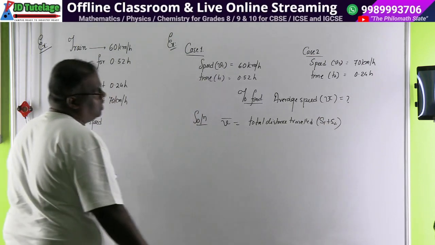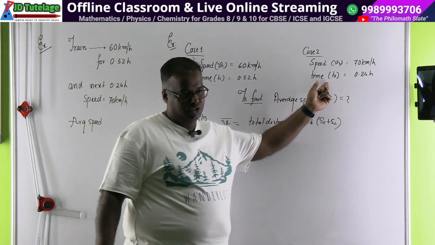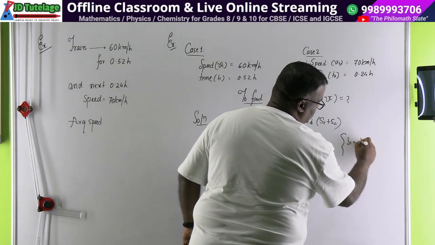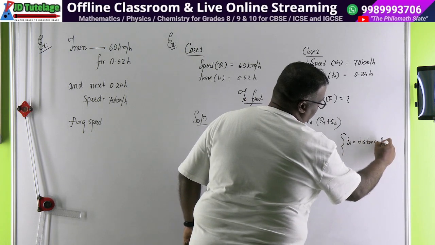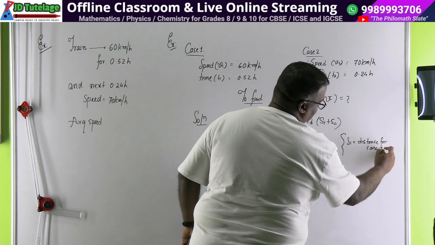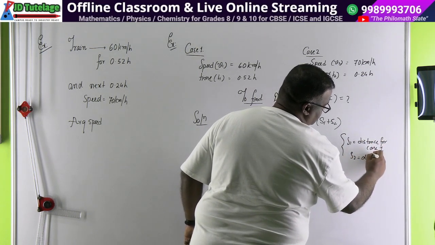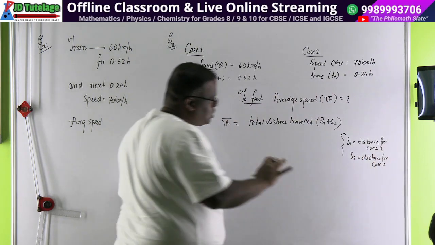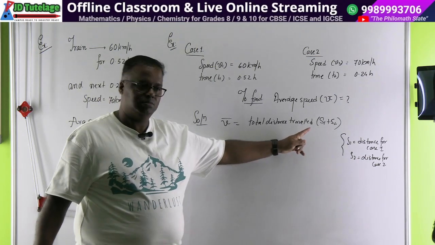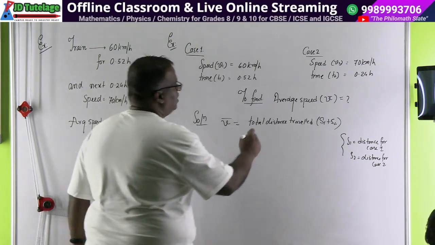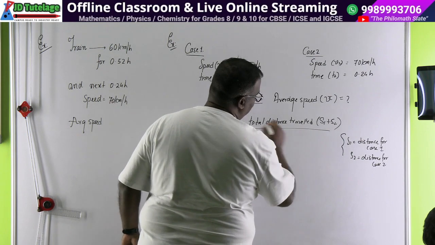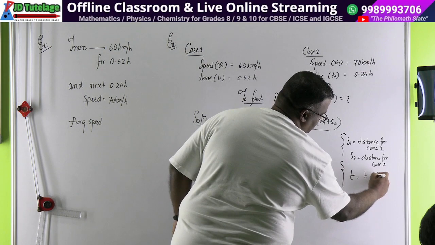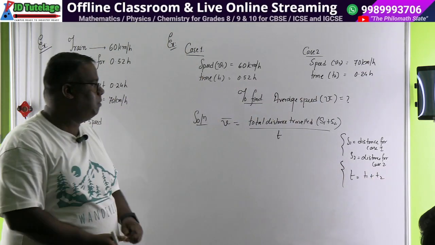You may dispute with me, sir, you have not yet defined what S1 and S2 are. So I am writing here: S1 is equal to distance for case 1 and S2 is equal to distance for case 2. Anyone who comes will get all the details. Divided by total time taken. So here I write T, and define T as well. T is equal to T1 plus T2. So our problem boils down to what?